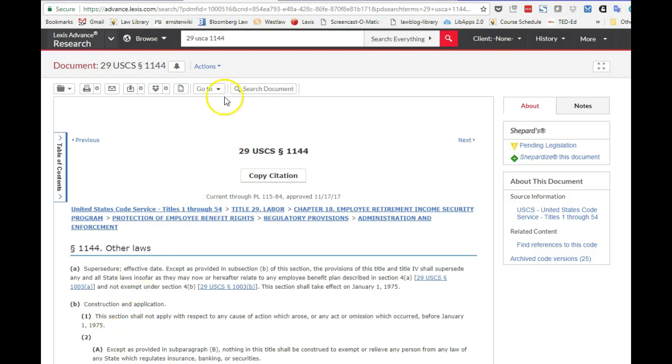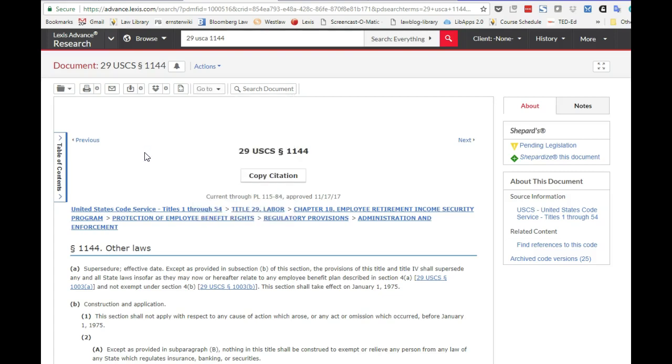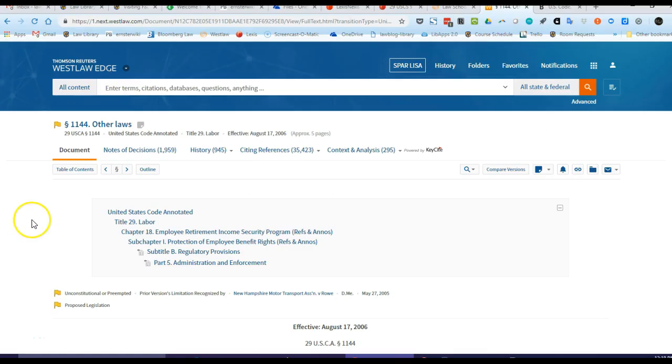We are looking at an annotated code on Lexis. Here are some of the features. We will talk about why an annotated code is your BFF, your very best friend for research in class. On Lexis, the annotated code is called the U.S. Code Service.